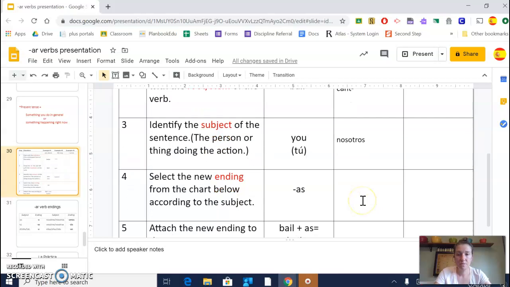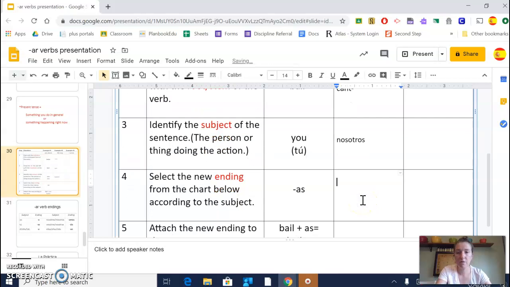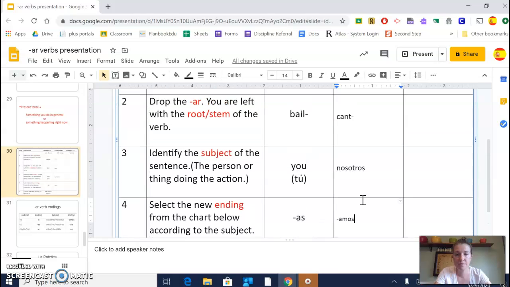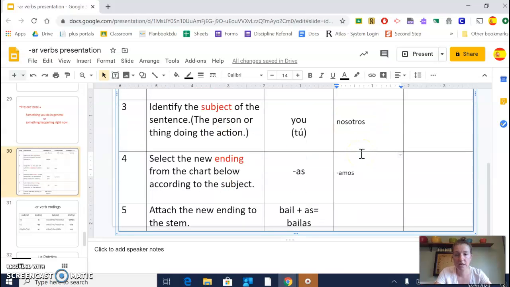So I'm going to put that here, and we're going to put a dash that tells us that something comes before that. All right, step 5, you put everything together. So go back, step 2, find your stem, C-A-N-T. Here's your new ending, amos, and so the answer is cantamos. That means we sing in Spanish.